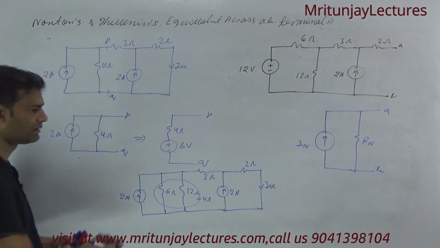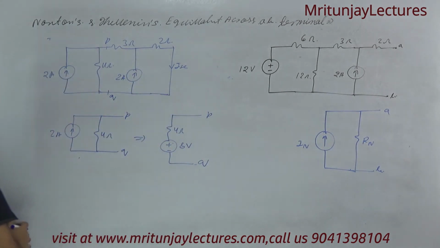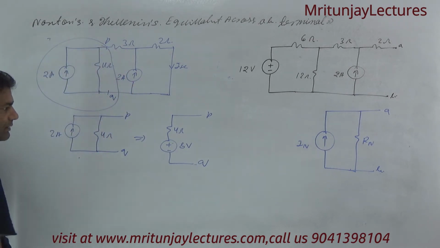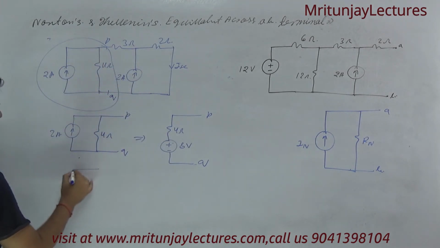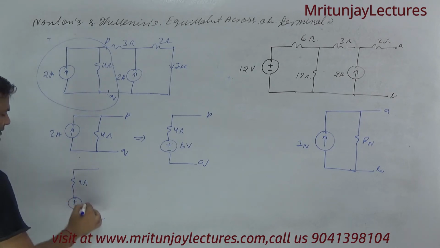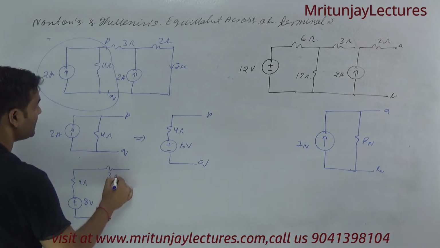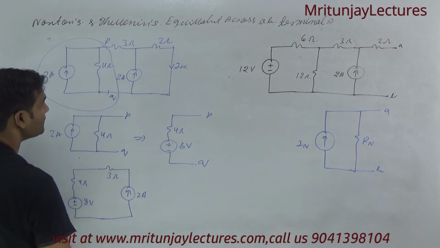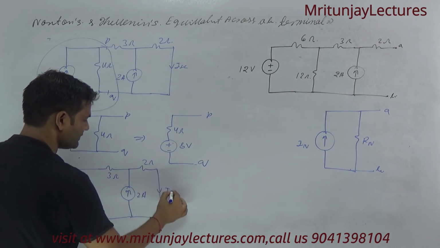Okay, so now corresponding to this part, you can replace it here, and that is 4 ohm, and it is plus minus 8 volt, and that is 3 ohm, and that is 2 ampere, and this is 2 ohm, and this one is the short circuit current ISC.